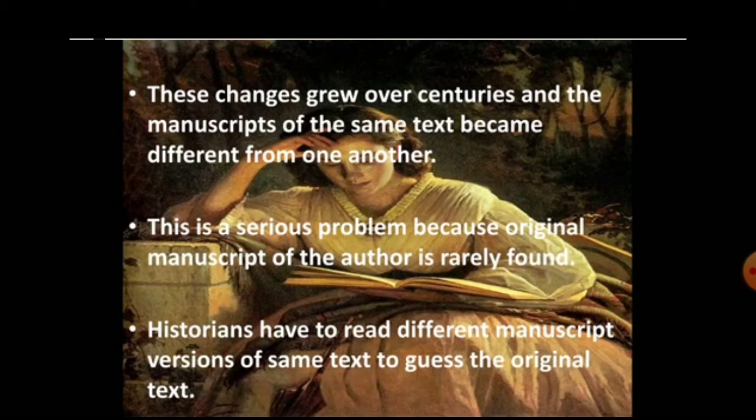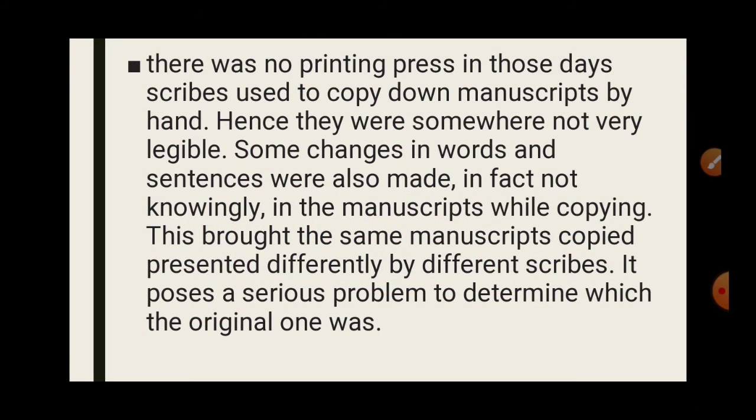So earlier, there was no printing press, and when someone else copied a manuscript, there could be changes, knowingly or unknowingly. That became a serious problem in determining which one was the original, who had written correctly and who had written wrongly.